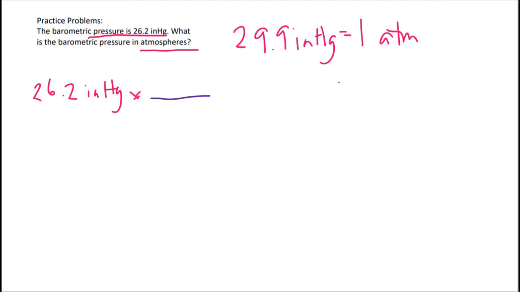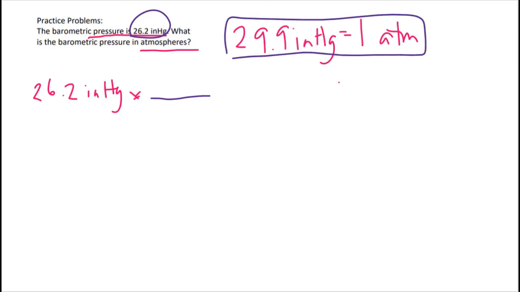All right, hopefully you started with what I am asked to convert, 26.2 inches of mercury. Now we have our conversion factor right here. What goes where? Well, if I have inches of mercury on top, I need to have inches of mercury down here to cancel out, right? And remember also what I want over what I got. What do I want? It tells me I want atm.